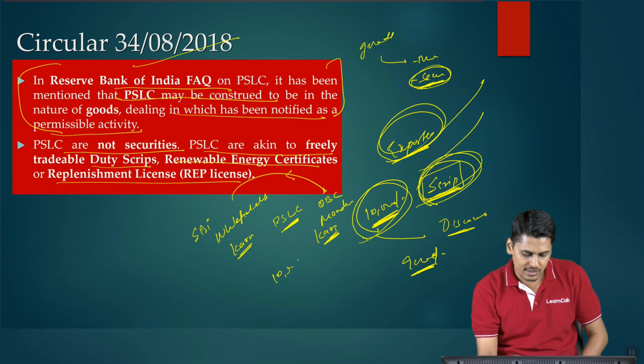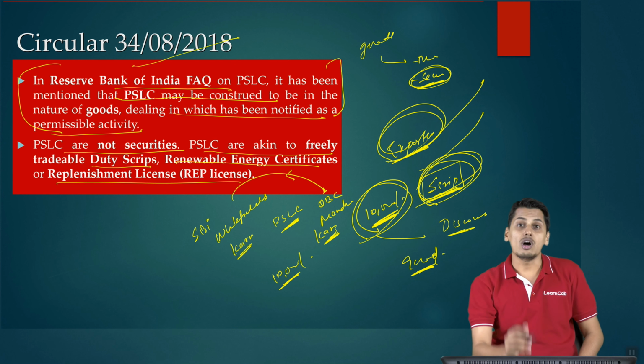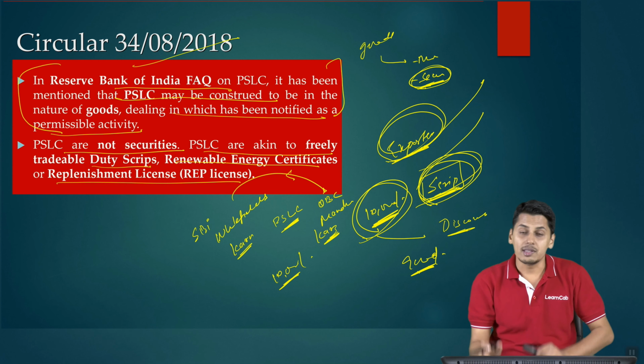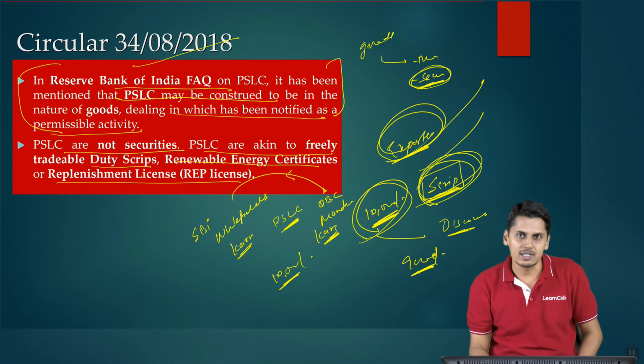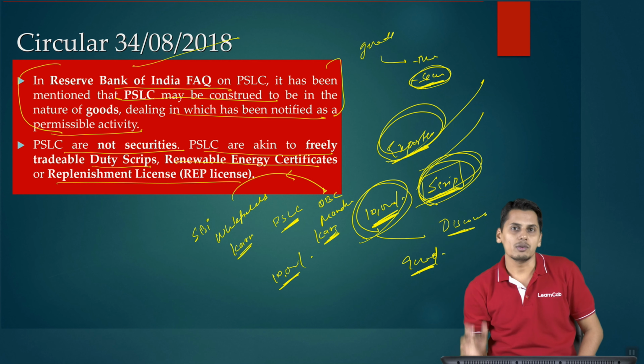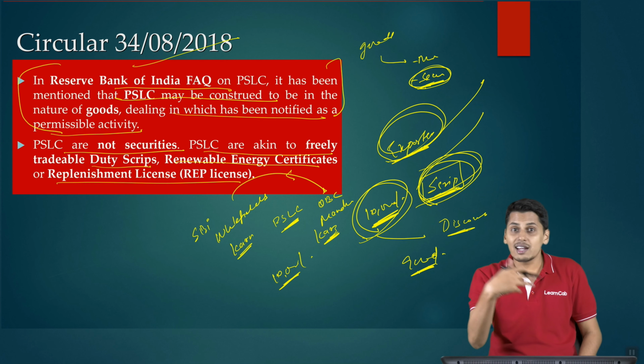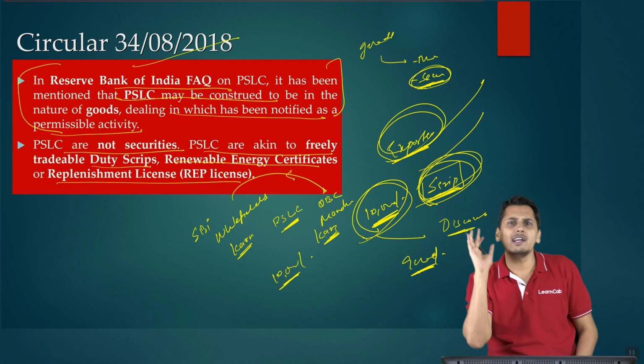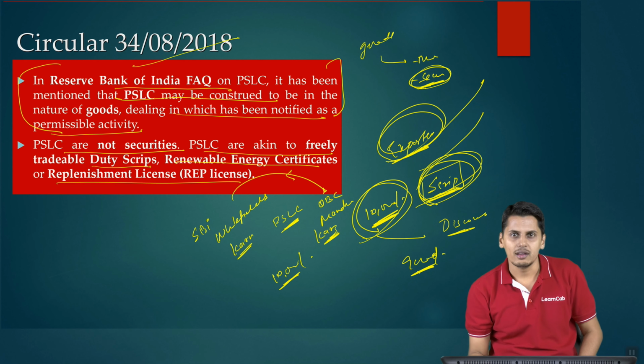Let's assume the PSLC is worth 10,000 rupees roughly. So on this 10,000 rupees, what needs to be charged, whether it is CGST, SGST or whether it is IGST. So I need to know the nature of supply. For knowing nature of supply, I need to find out the place of supply. Now friends, there are certain cases where even without finding out place of supply, you can find out nature of supply. But what are those?